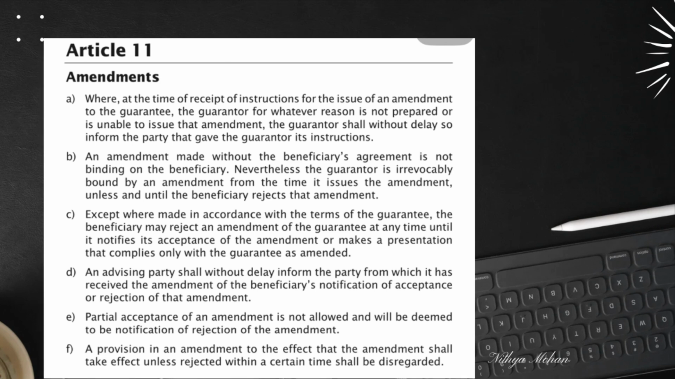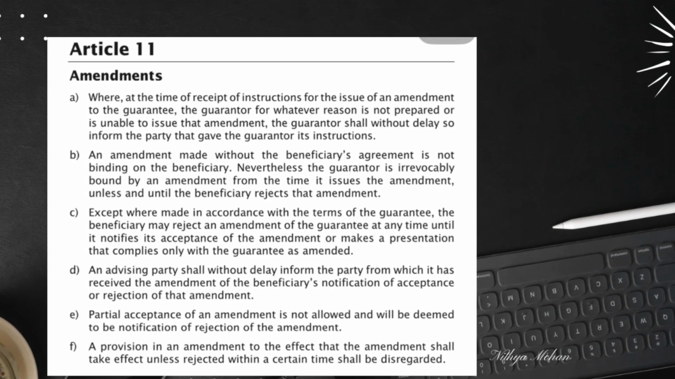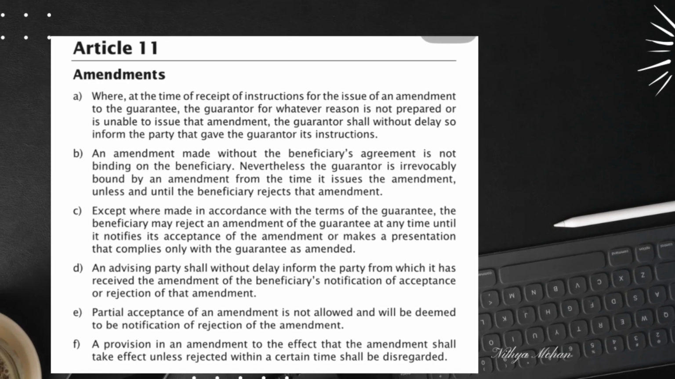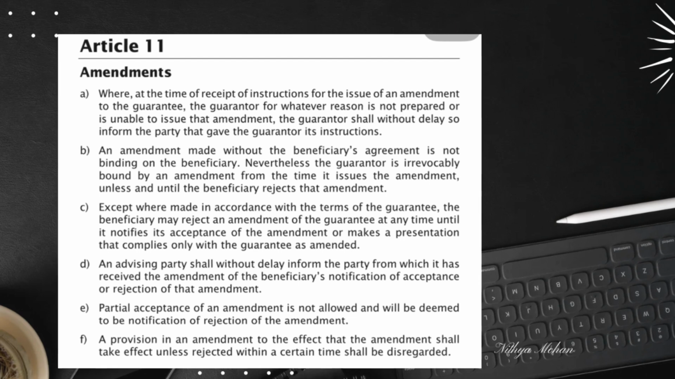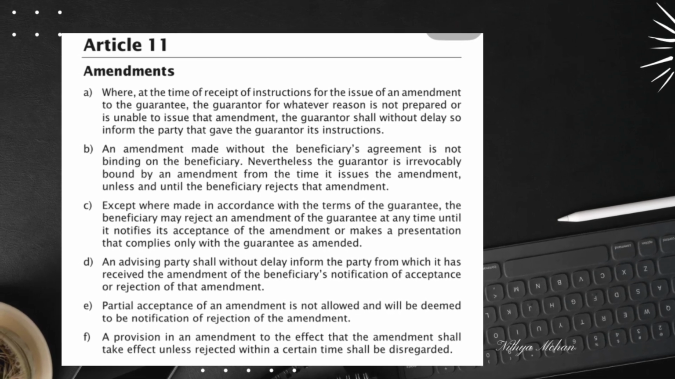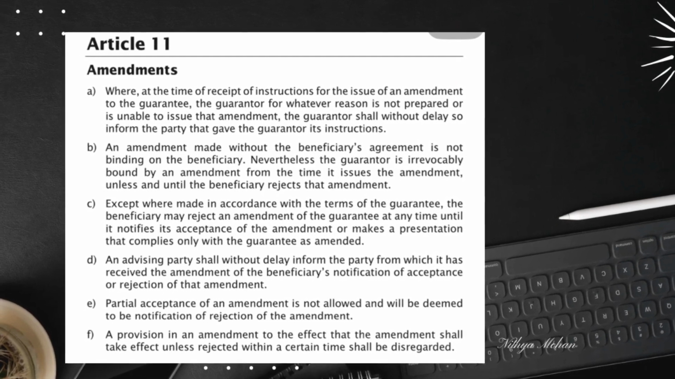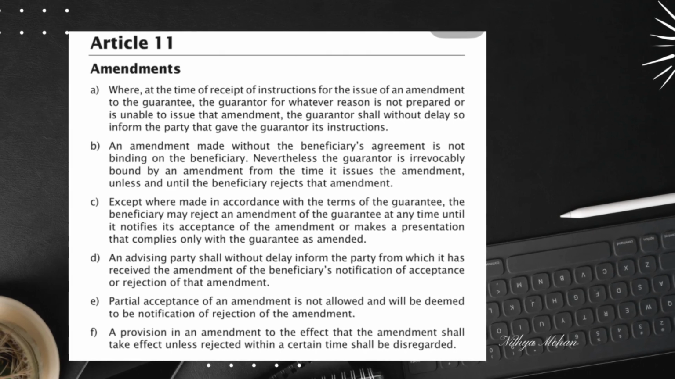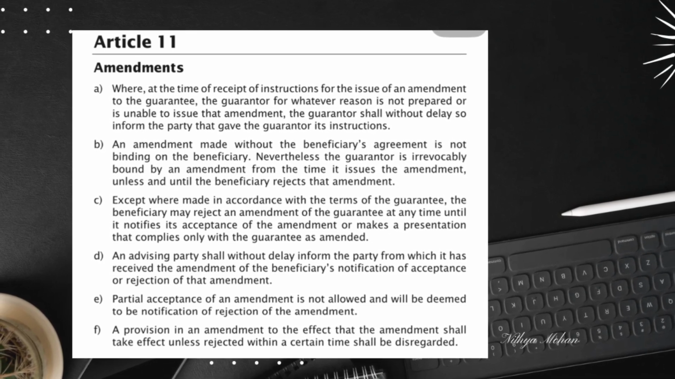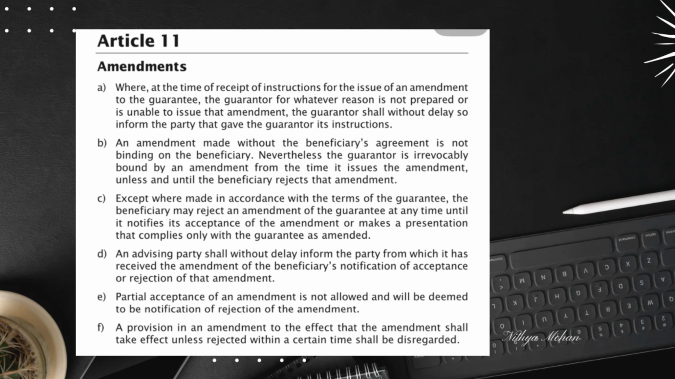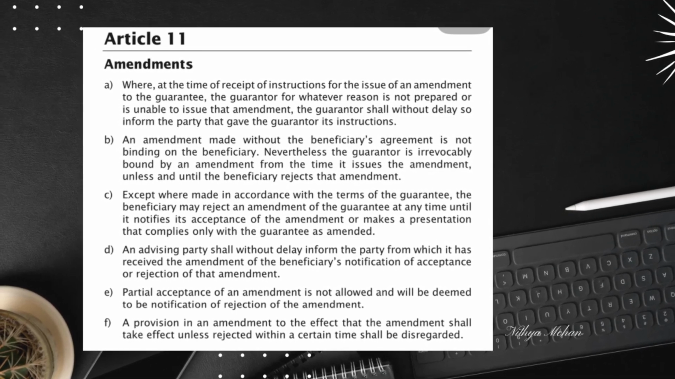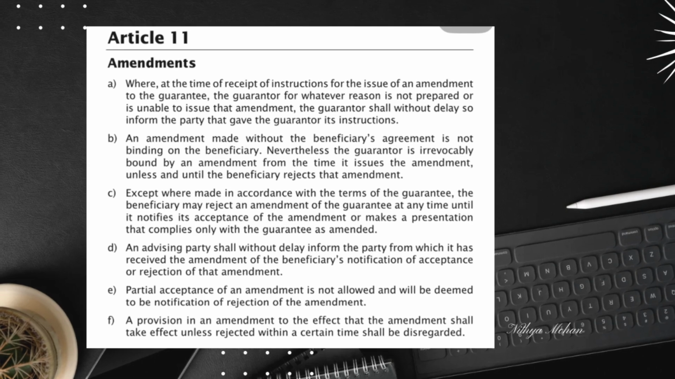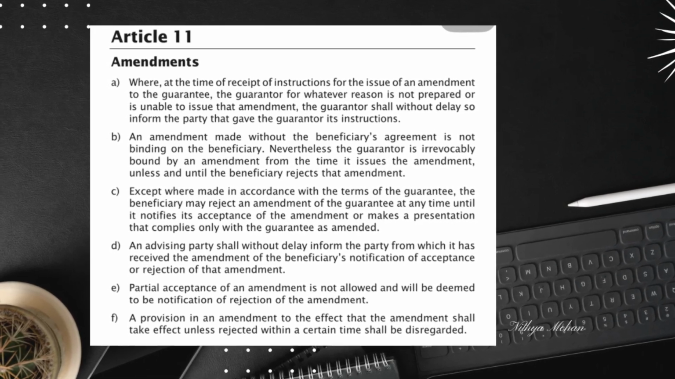To summarize, Article 11 of URDG 758 ensures clear and fair handling of amendments to guarantees, which emphasizes that guarantors must communicate promptly if they cannot issue an amendment. Also, it says beneficiaries have the right to accept or reject an amendment. Also, it communicates that partial acceptance is not allowed and automatic amendment provisions are invalid. These rules provide transparency and protect all parties involved in a guarantee.